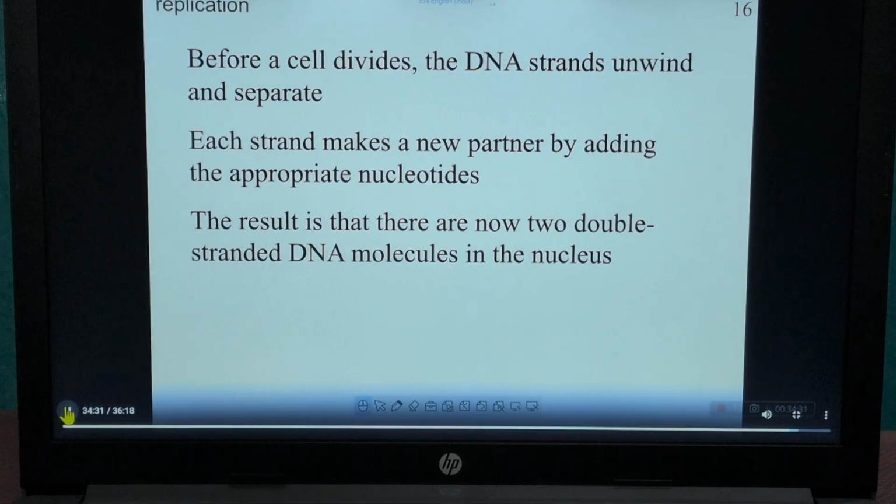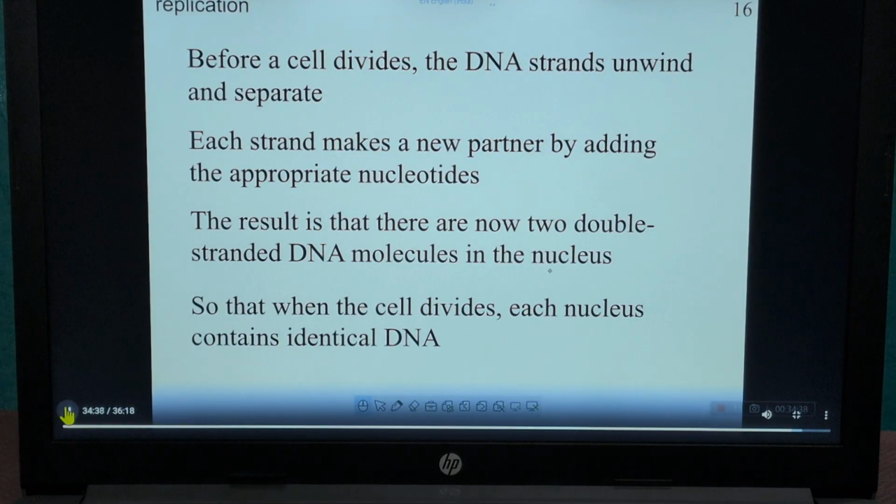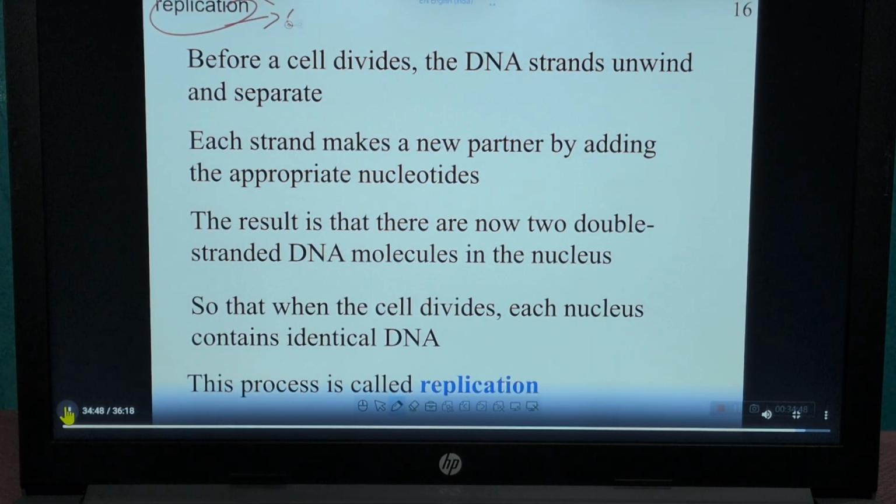Each strand makes a new partner by adding an appropriate nucleotide. The result is that there are now 2 double-stranded DNA molecules in the nucleus. So that when the cell divides, each nucleus contains an identical copy. What is replication? Nothing but a copy. Increase the copy number, or increase the duplication.